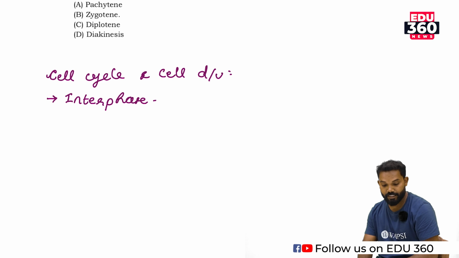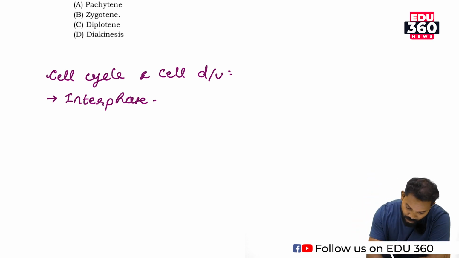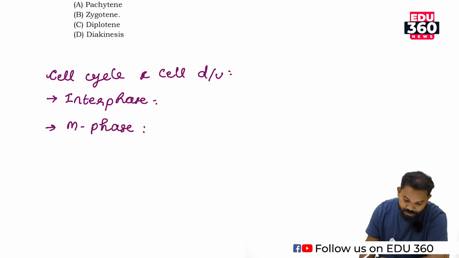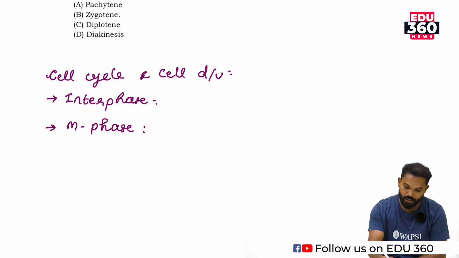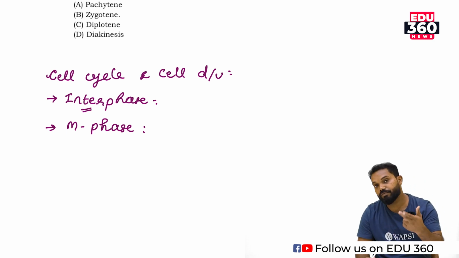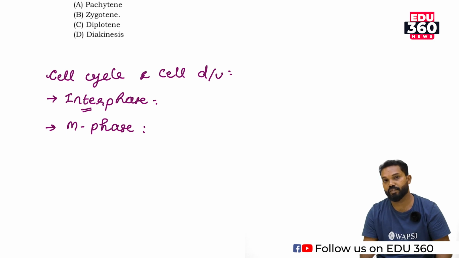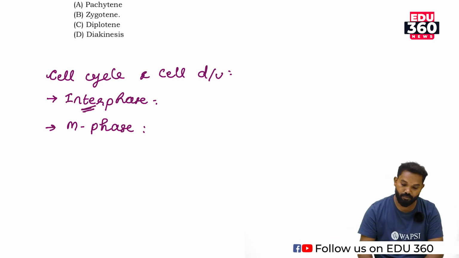That is interphase. Any cell cycle contains two stages, interphase and M phase. The term interphase means the stage in between two M phases, or the stage in between two mitoses. The term inter means in between.